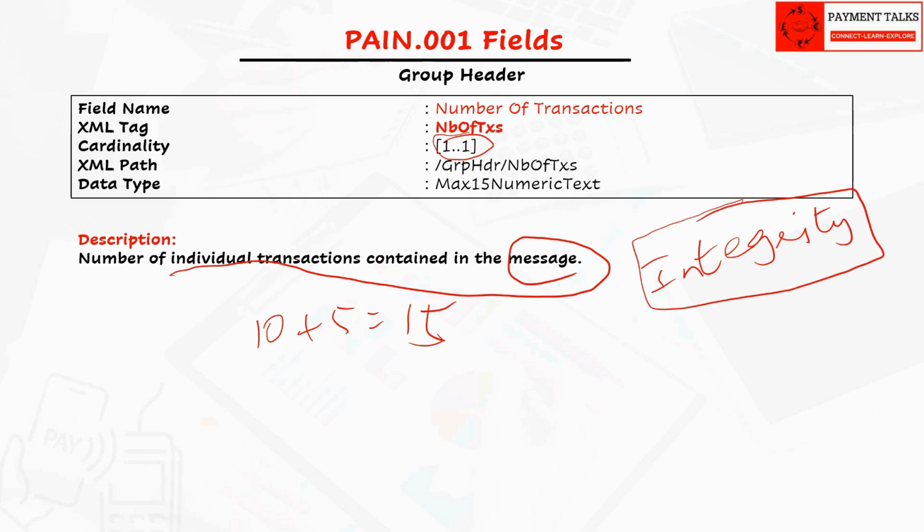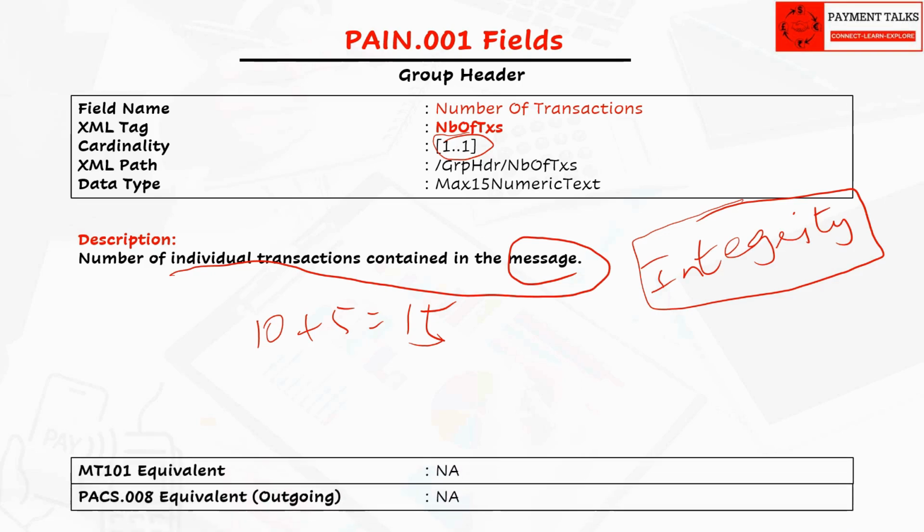message integrity. Tag 28D, message index and total, tells the total number of MT101s in a file. But this field tells the number of transactions inside the single pain.001. Now you understand the difference and why both fields are not the same. There is no equivalent field in MT101. There is a same field in pacs.008 called number of transactions. The functionality of these two fields in pain.001 and pacs.008 is the same, but you cannot map this field to pacs.008 directly. We will discuss the reason why when we discuss the pacs.008 message.